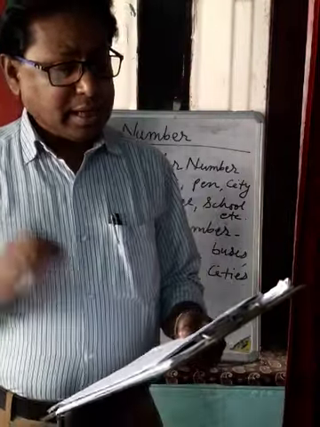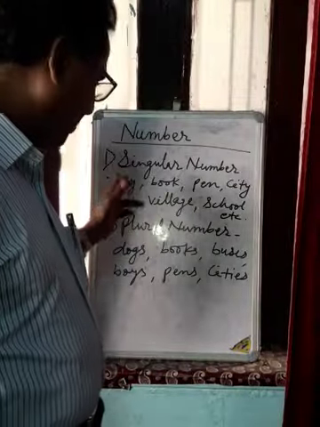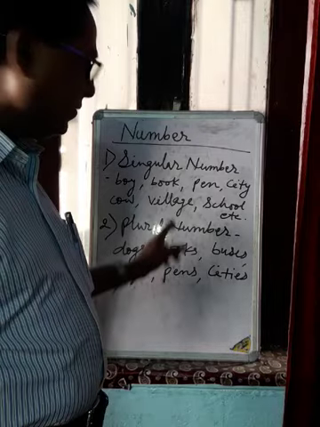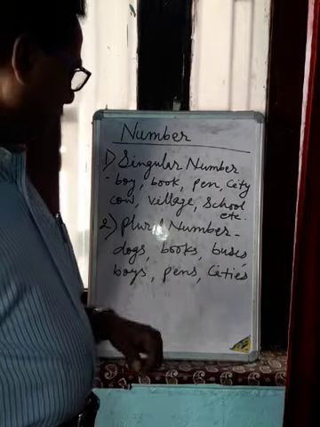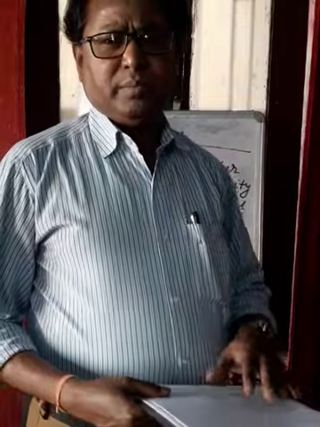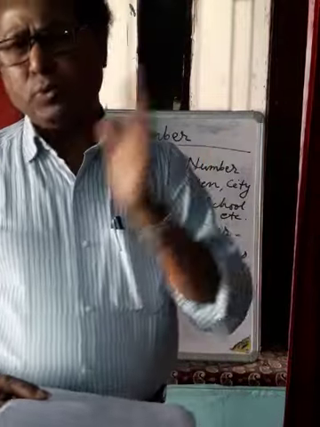Like, some nouns form their plural by adding simply s. Just only by adding s. Like here, boy becomes boys, dog becomes dogs, village becomes villages. So many nouns become plural only by adding s.